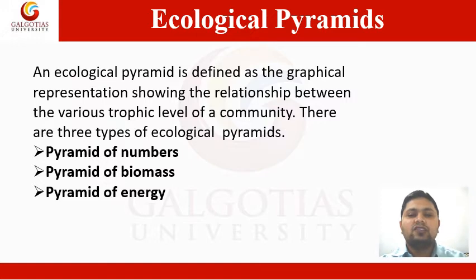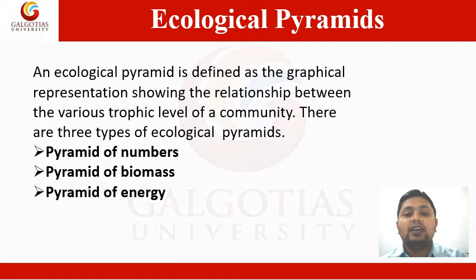Now let us discuss ecological pyramids. The definition says that an ecological pyramid is the graphical representation showing the relationship between the various trophic levels of a community.